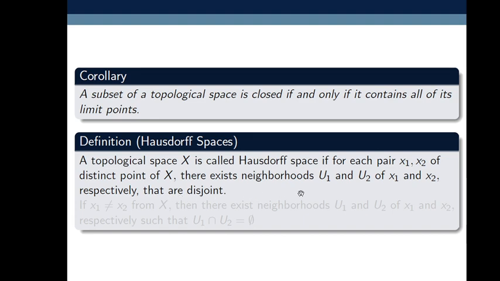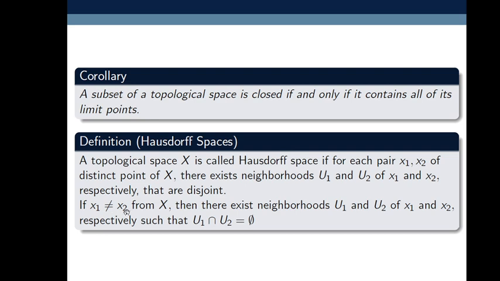This means in any topological space X, if x1 is not equal to x2, and u1 is a neighborhood of x1, u2 is a neighborhood of x2, if the intersection of u1 and u2 is empty, then that space X is called a Hausdorff space.